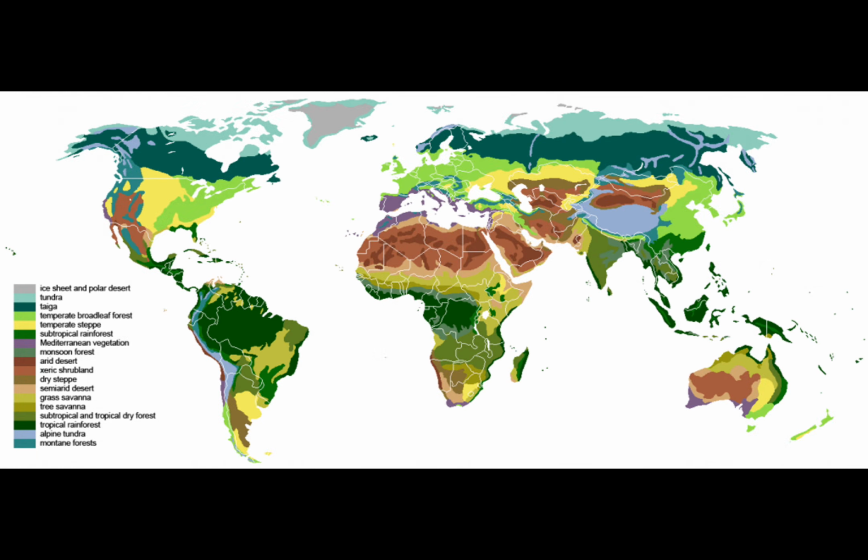And finally, another map to show you the climates of the world and perhaps why so many of them seem to be empty. When you look at the Sahara Desert, you can see clearly that it's primarily desert. It says xeric shrubland and arid desert for the vast majority of it, and that's why barely anybody lives here. You can actually see, based on climate alone, where people live.